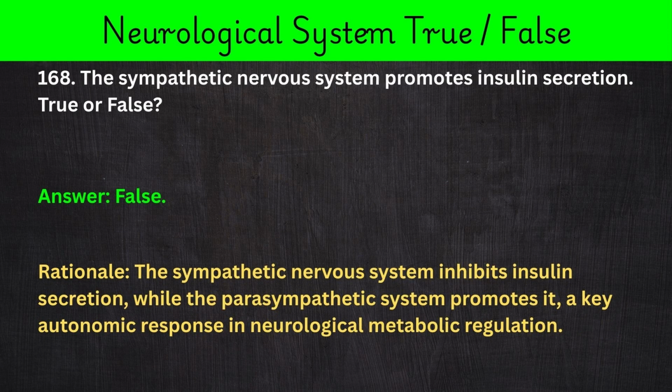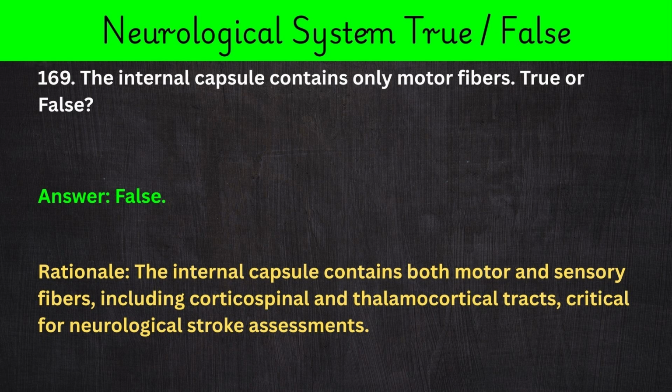168. The sympathetic nervous system promotes insulin secretion. True or false? Answer: false. Rationale: the sympathetic nervous system inhibits insulin secretion, while the parasympathetic system promotes it, a key autonomic response in neurological metabolic regulation.